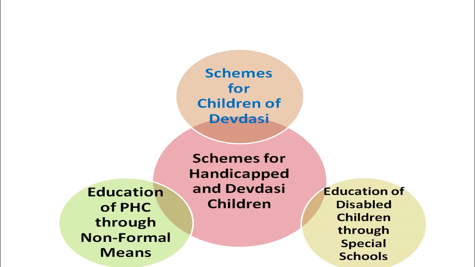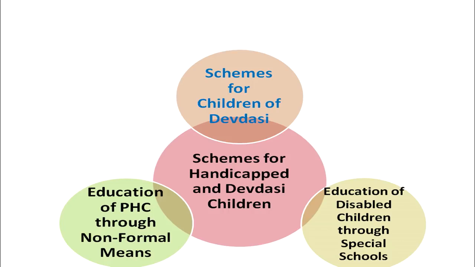Now, what are the schemes for the handicapped children and Devdasi children? You can see on the screen that different schemes had been launched by the state of Maharashtra for the children who are handicapped or who belong to the Devdasi community. These schemes included education of physically handicapped children through non-formal means, then the education of disabled children through establishment of special schools, and the schemes for children of the Devdasi community.